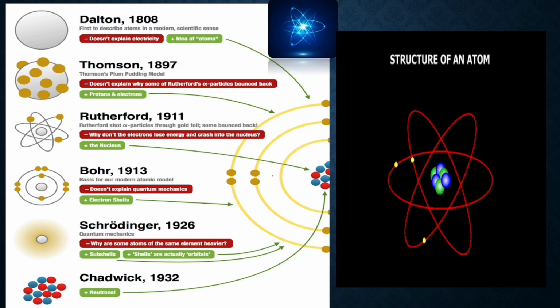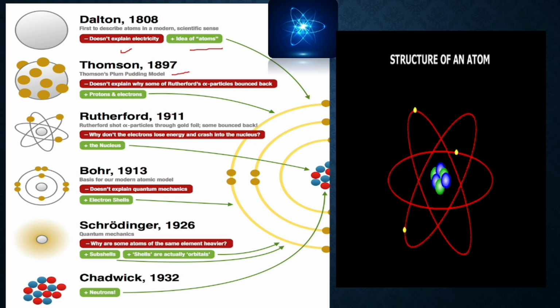Okay, this is the history of atomic structure. That is, Dalton in 1808, he first described the atoms in the modern scientific sense. He gave the idea of atoms, but he could not explain the electricity or why the atoms are electrically neutral. These concepts could not be explained by Dalton. Next, we move to Thomson, that is in the year 1897. He gave the concept of plum pudding model. Now, according to him, electrons are nothing but the raisins in a kheer, or you can say in a pudding. So he could not explain the presence or distribution of the subatomic particles in the atom. Therefore, his theory was discarded.